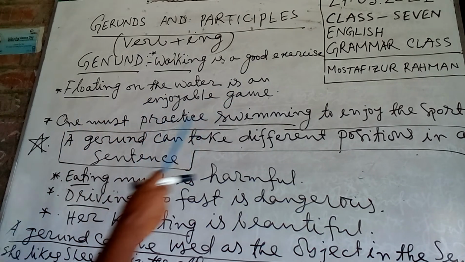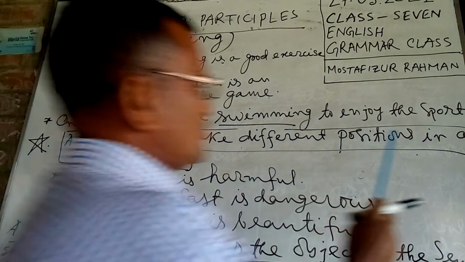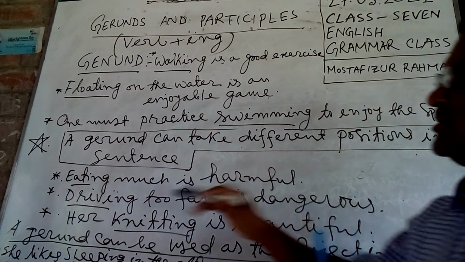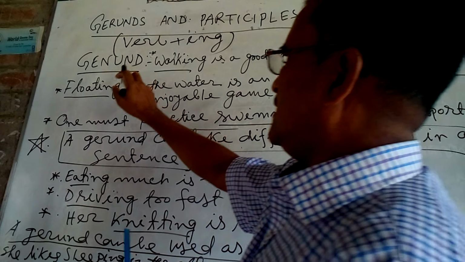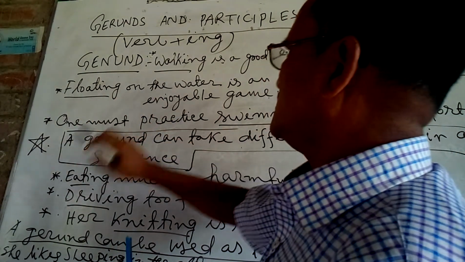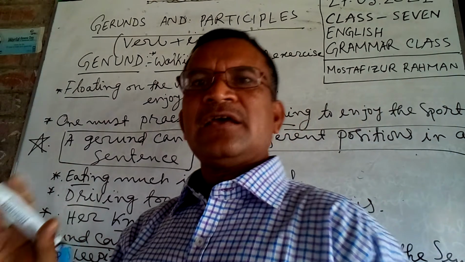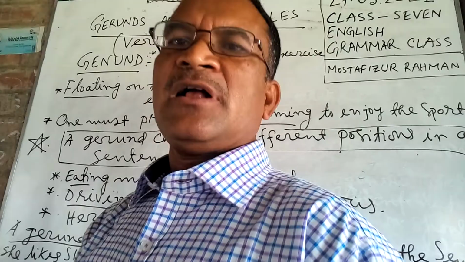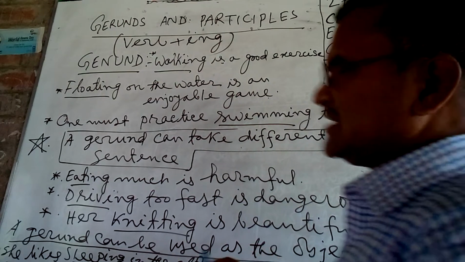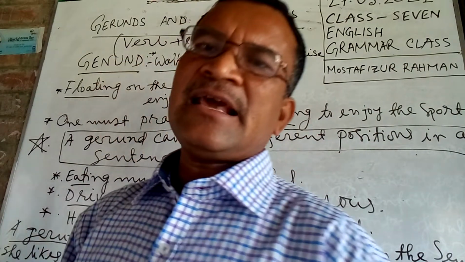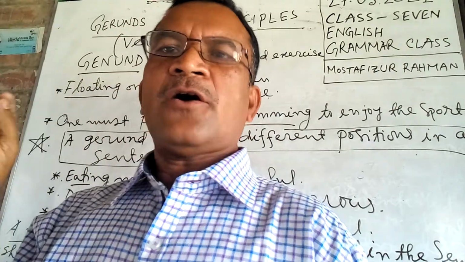Floating on the water is an enjoyable game. One must practice swimming to enjoy the sport. So it is clear that here verb plus ing is working as a noun. Walking, floating, swimming, all are gerunds because they are the present participle form and work like a noun. A gerund can take different positions in a sentence. Sometimes they are used as a subject, sometimes as an object.